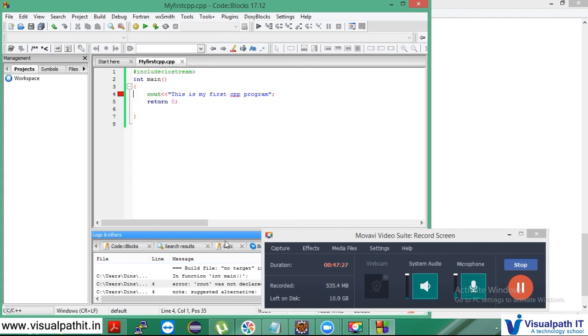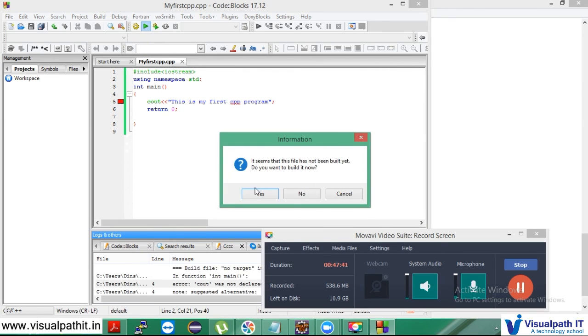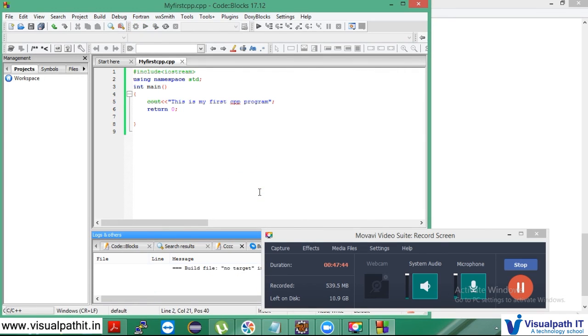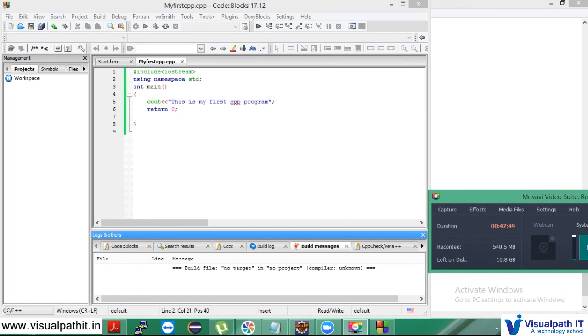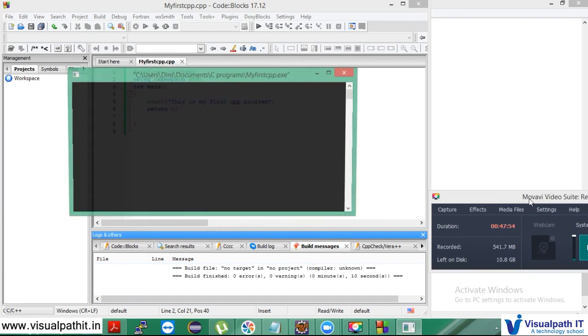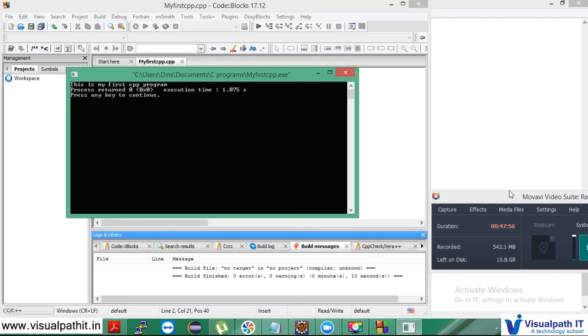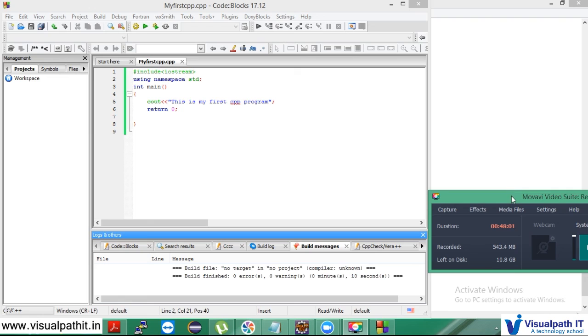And it says an error with cout, which means I have not included the using namespace. I have to type using namespace std. Once I save and then compile, it'll ask you again. So it is getting ready. Okay, so I got the output. This is my first C++ program. Just press any key so that it will come out.